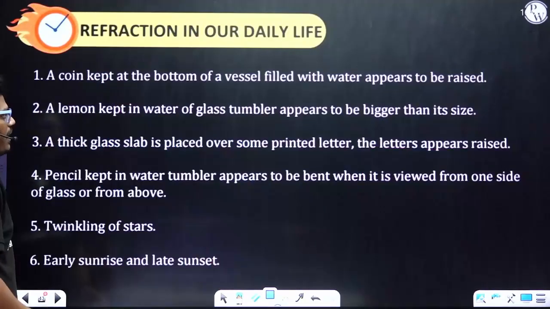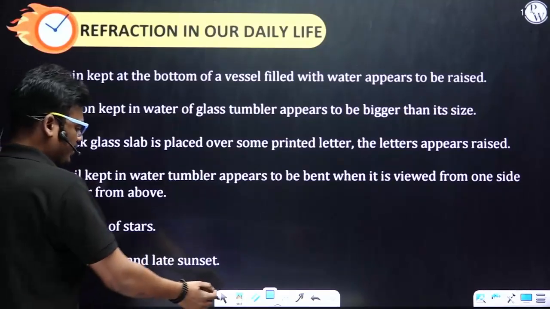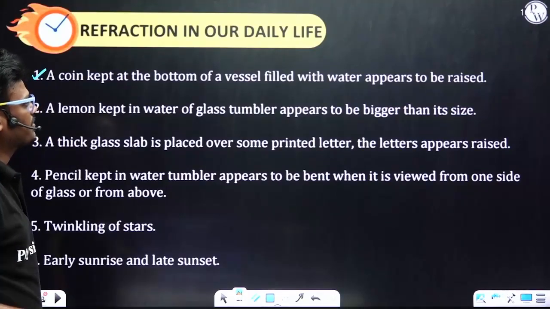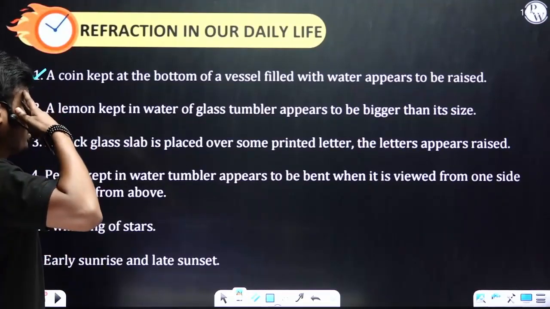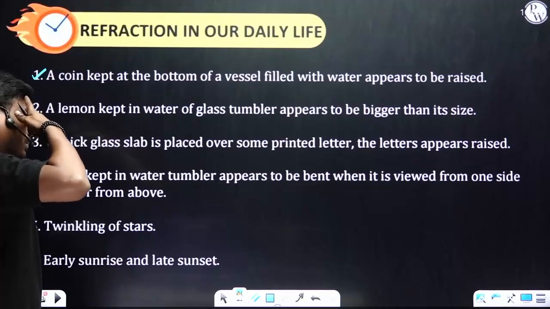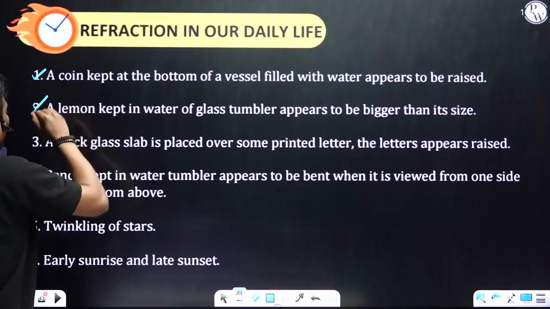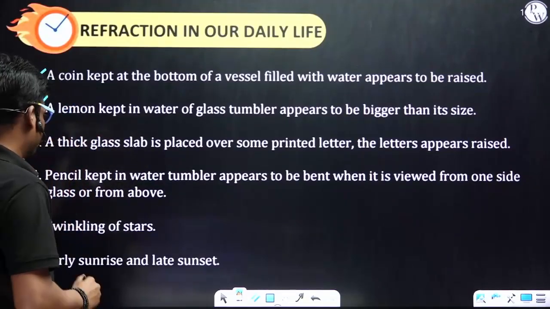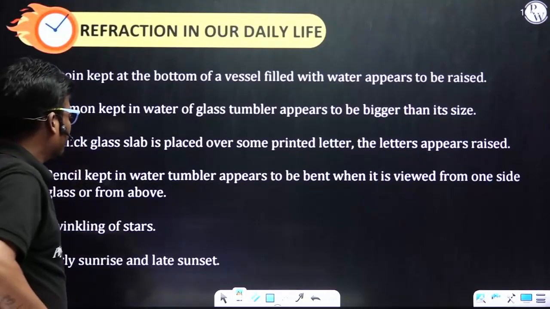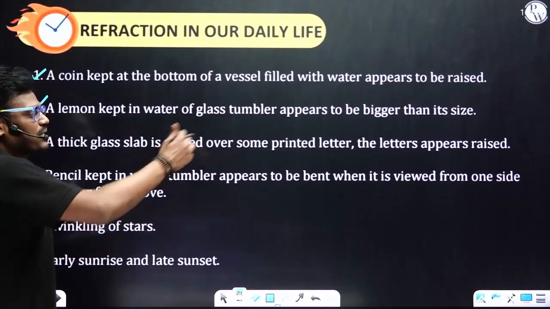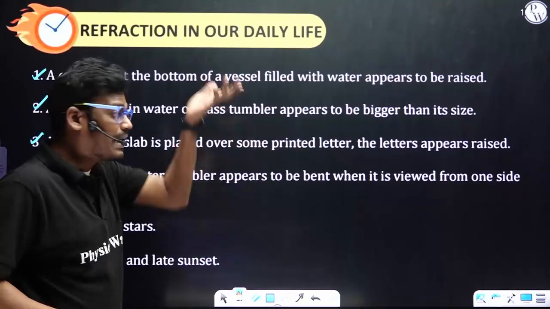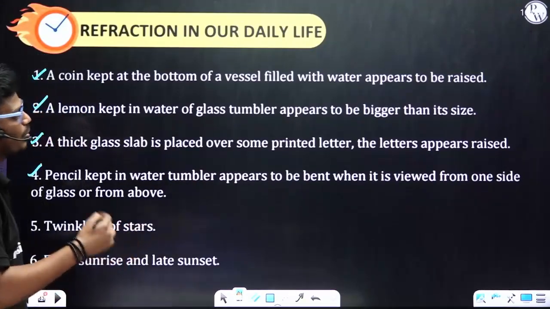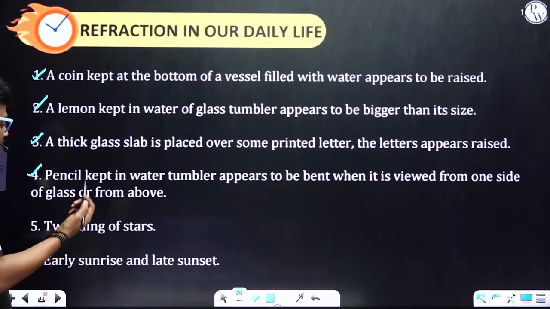Now let's move on to refraction in our day-to-day life. The first one, a coin kept at the bottom of a vessel filled with water appears to be raised. This activity you have to do at home. Next one, a lemon kept in a water glass tumbler appears to be bigger than its size. That is also due to refraction. Second one, when a thick glass slab is placed over some printed letter, the letter appears to be raised. Next one, a pencil kept in a water tumbler appears to be bent when it is viewed from the side of a glass or from above.